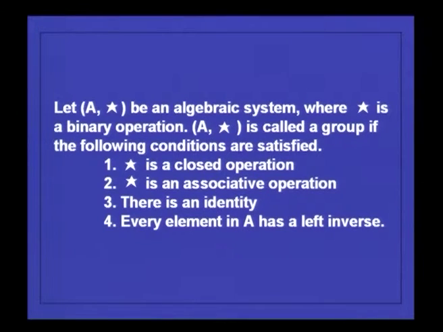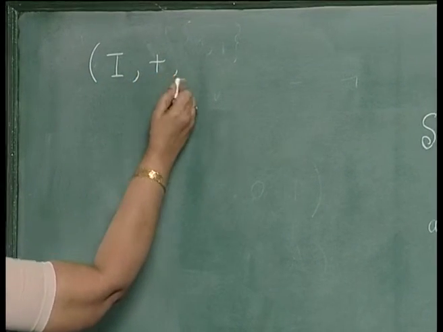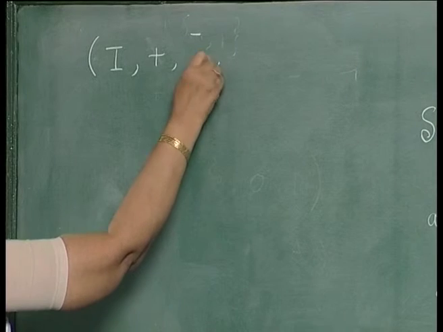So, here in this case every element A has a left inverse, and that left inverse will also be a right inverse, because of associativity, and a unique inverse. So, 4 conditions hold.